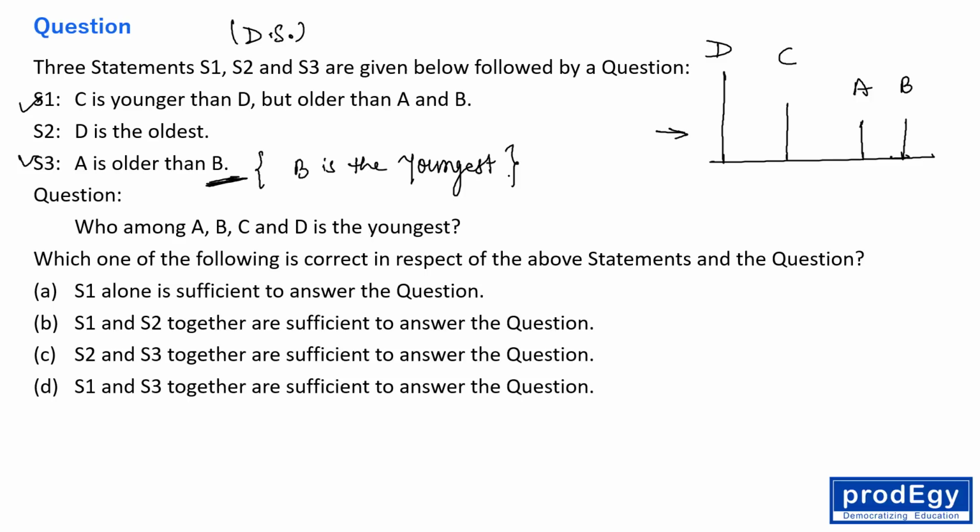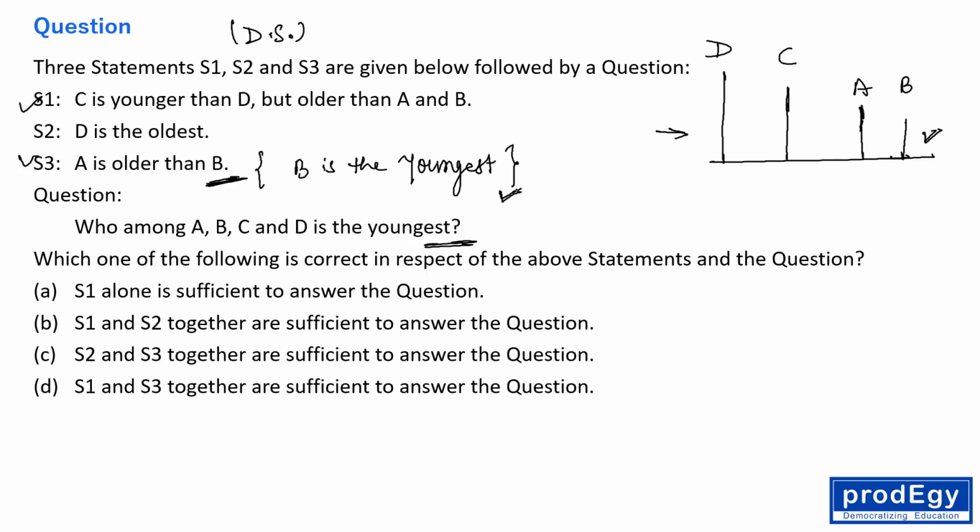If we merge S1 and S3, then this figure will be like this. We don't have any comparison between A and C. But C is younger than D but older than A and B. So if we merge S1 and S3, we get to know who is the youngest, who is the oldest, and the order of their ages. Now the question is, who among A, B, C, D is the youngest? Then obviously B is the youngest, as we have already discussed.